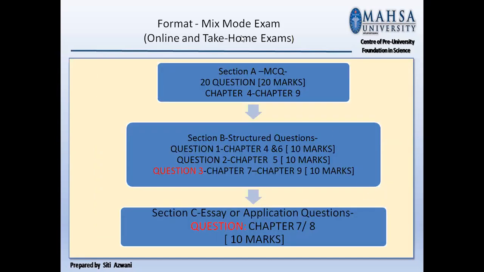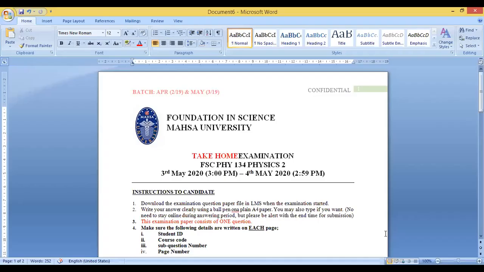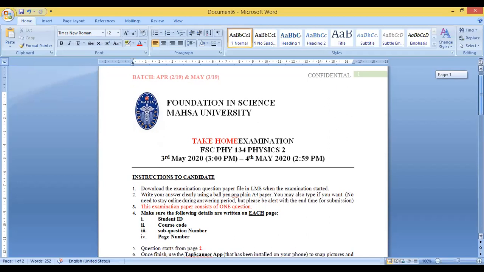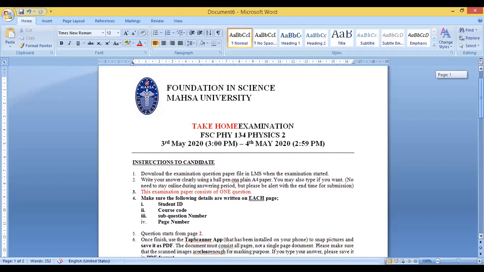Let me go through the take home examination. For the take home examination, it's similar to when you submit the assignment or the tutorial question through the LMS.